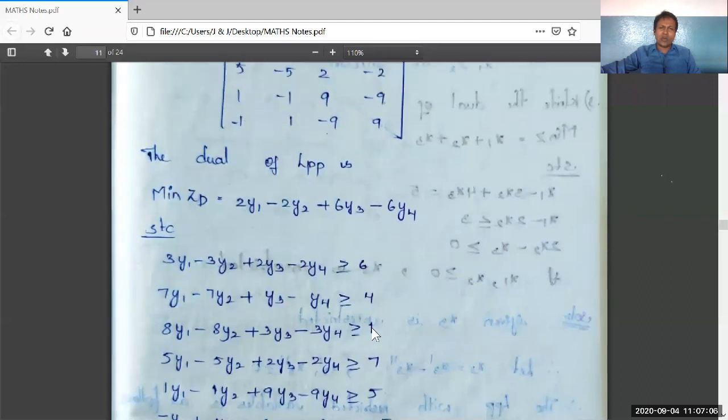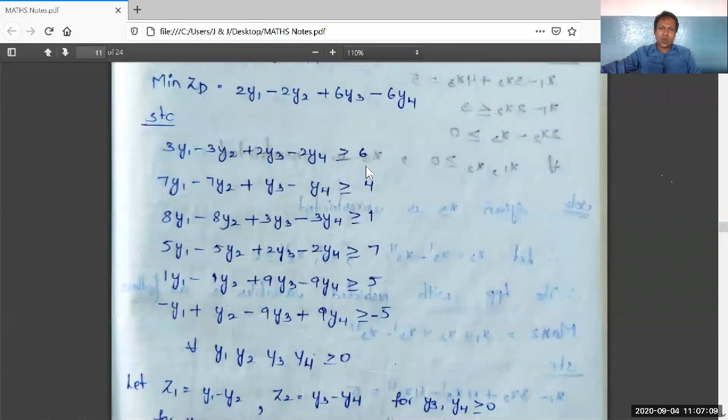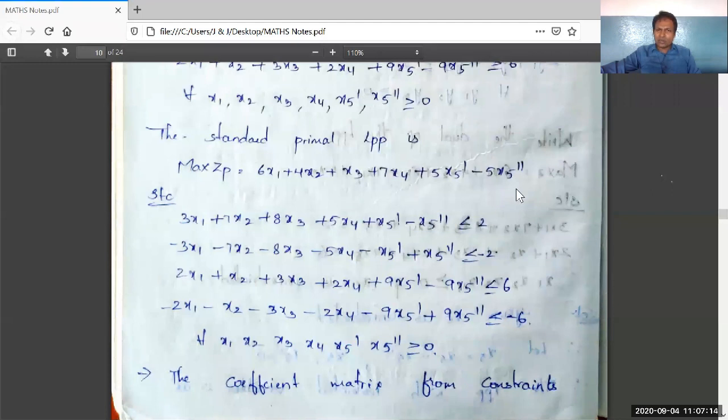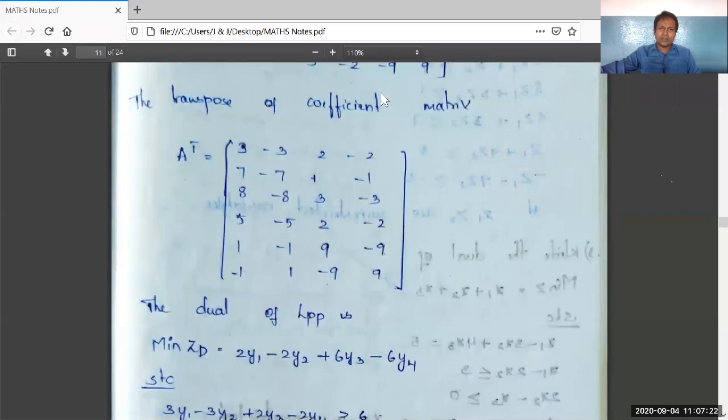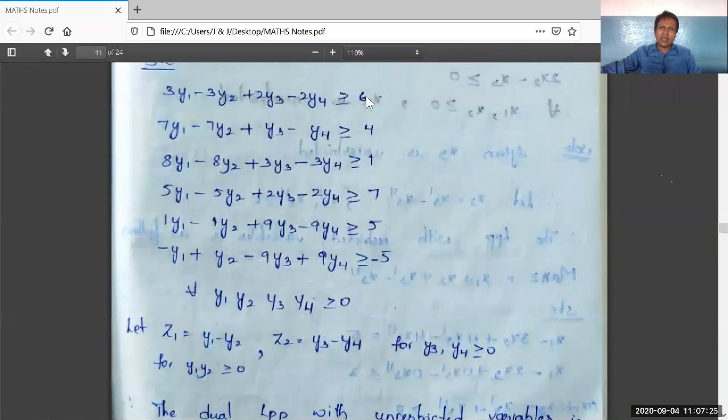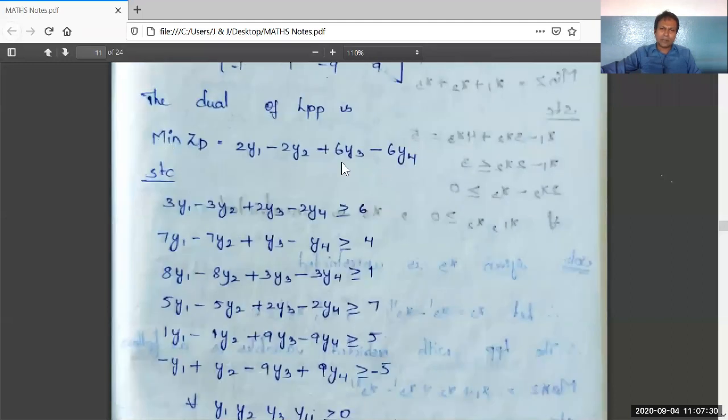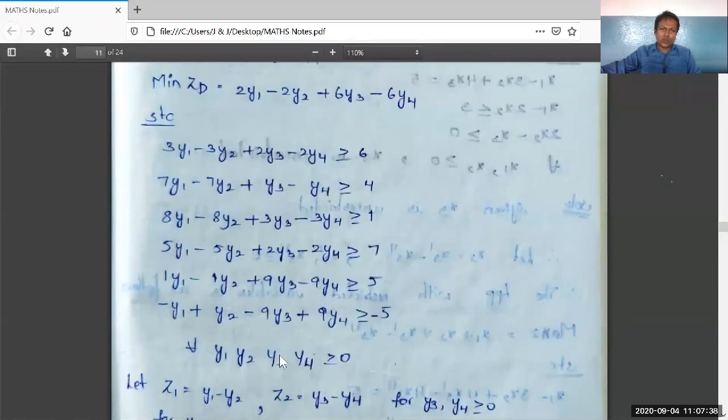Right, 6, 4, 1, 7, 5, minus 5, which were the Cj values in the objective function of the primal LPP. See here, 6, 4, 1, 7, 5, minus 5. Those are written as the bi values here in the constraints part of this dual LPP. That is, Cj and bi values are interchanged. And the variables are y1, y2, y3, y4. Actually, this is the dual LPP.